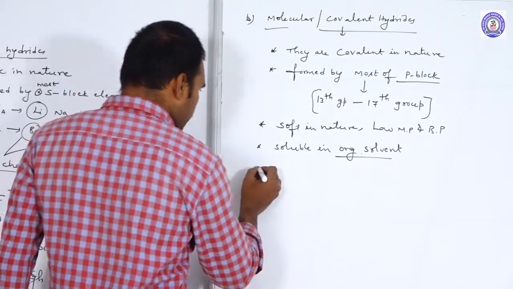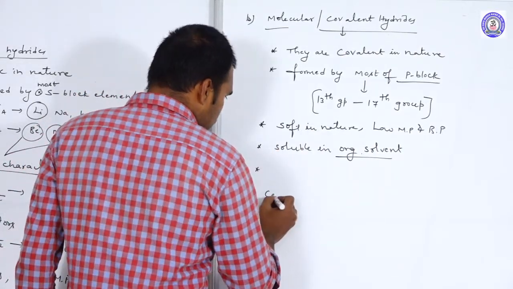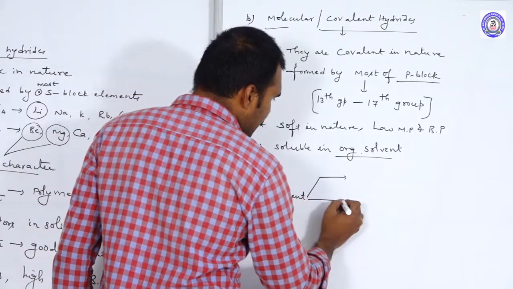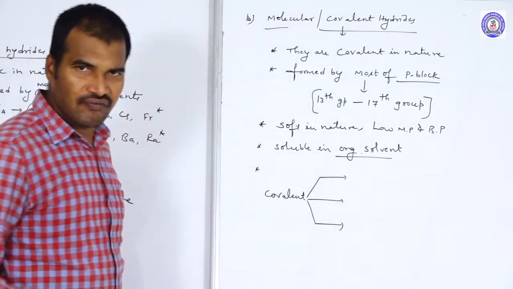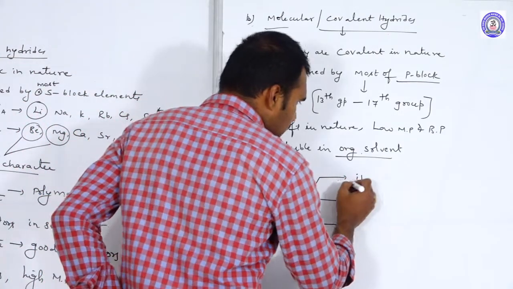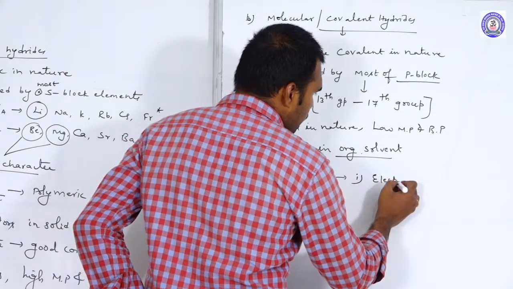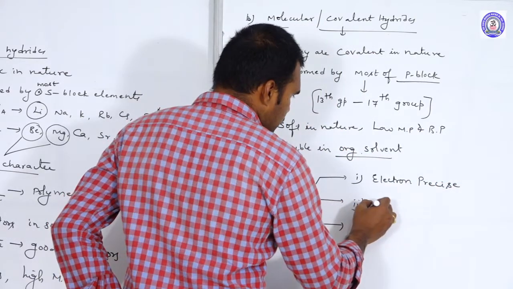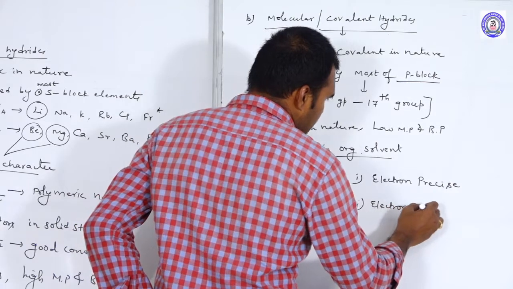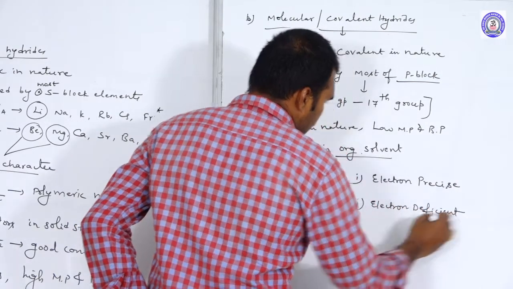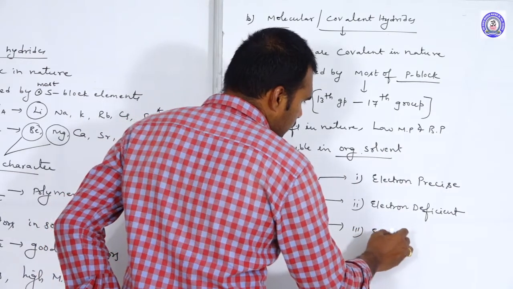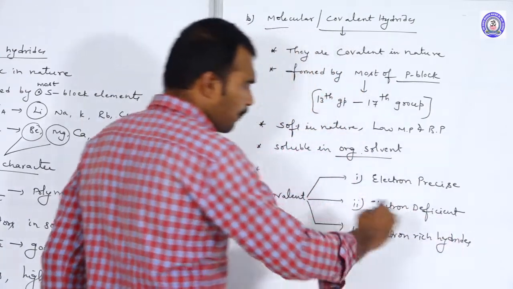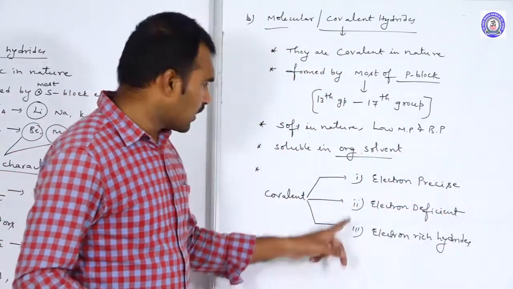Next, these covalent hydrides we further classify into 3 types. The first one is electron precise hydrides, next electron deficient hydrides, and the third one electron rich hydrides. Electron precise, electron deficient, electron rich.